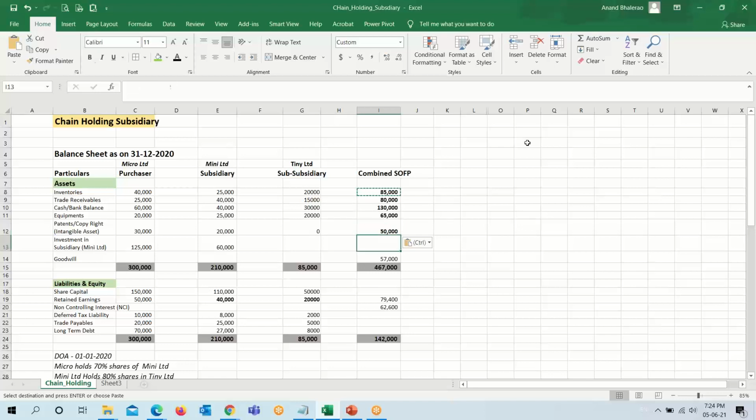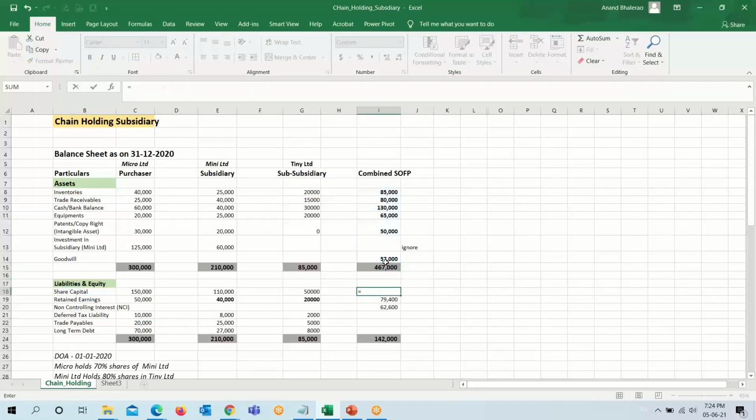And the 50,000 investment in subsidiary, this we ignore, and we have already put the figure of goodwill here. The total is 4,67,000. And similarly, the investment of only the holding company, that is Micro Limited, will appear here, 1,50,000.